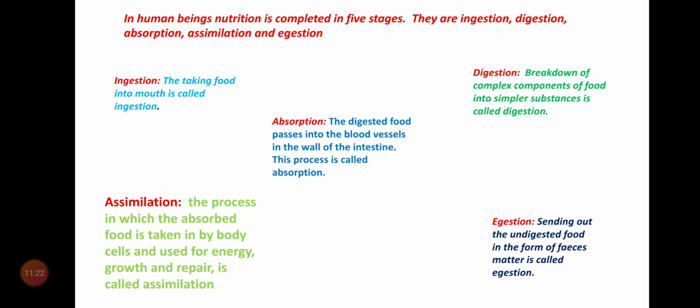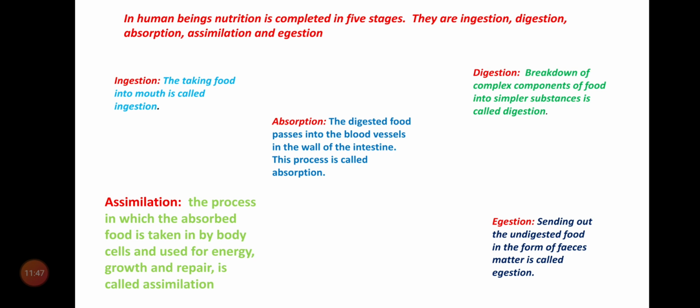But in these three stages, our body has not consumed it. But in the fourth stage, the blood supplies the digested food to each and every cell, then the cell starts consuming it. The fourth stage, that is assimilation.